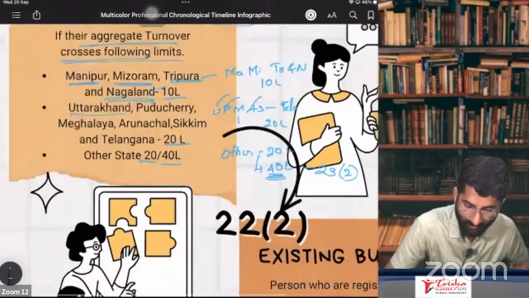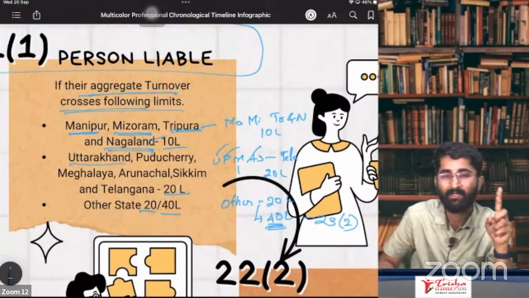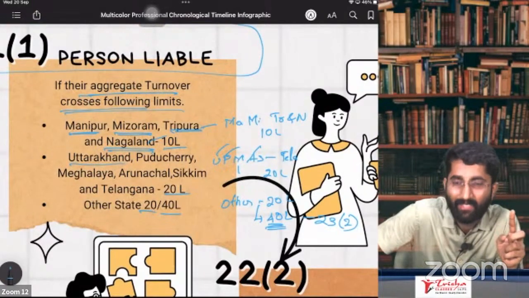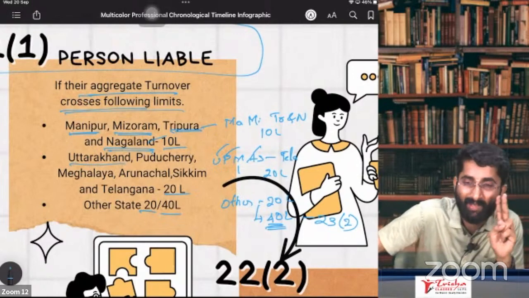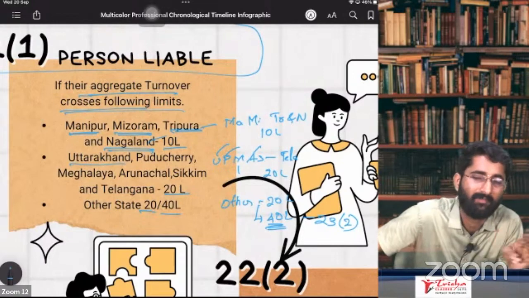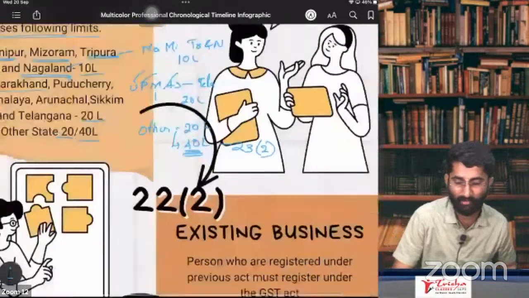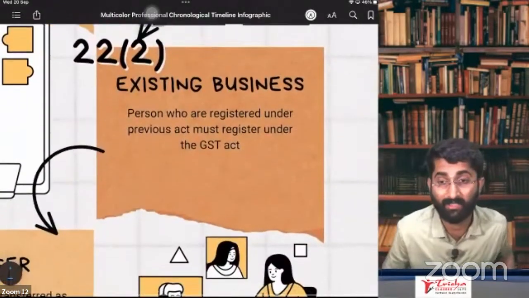So this is about section 22, subsection 1, where Mami went to Tripura and Nagaland by spending 10 lakhs, and she came back by making Telanganian Upma, that is 20 lakhs. Later, when she went to other states, she spent 40 lakhs. 40 lakhs and 20 lakhs. Keep this in mind. Section 22, subsection 1. Now section 22, subsection 2.